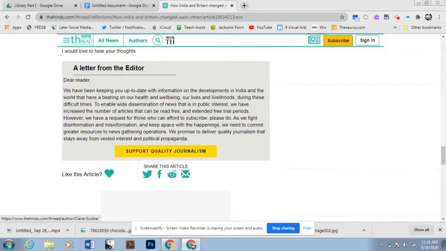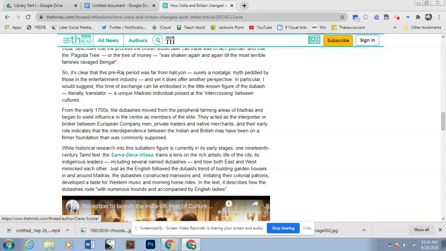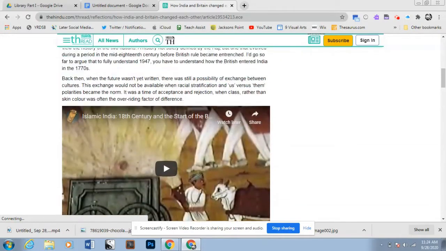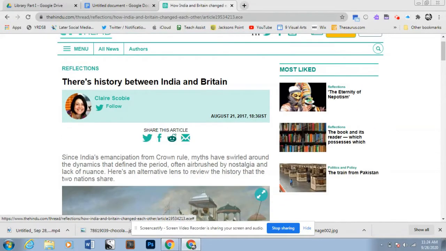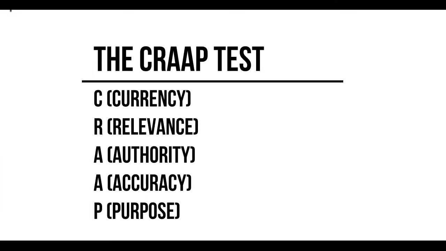Okay. And purpose. Now, it is probably, if we read it, it is to persuade, but I think it's also to teach as well. So as long as we're aware of maybe some persuasive language, it's probably still a good article that we could cite in one of our research papers or an essay or something like that. Just to go over those again: currency, relevancy, authority, accuracy, and purpose.